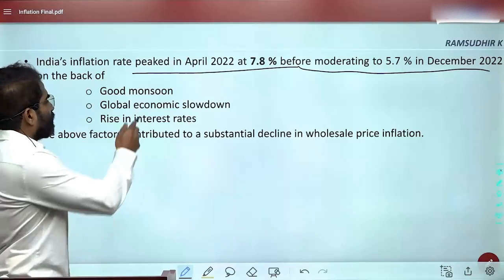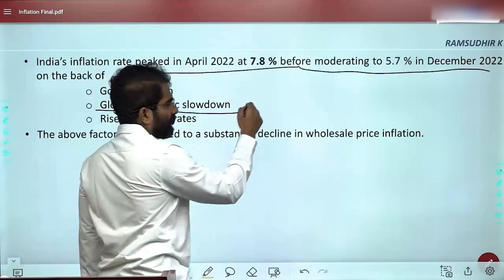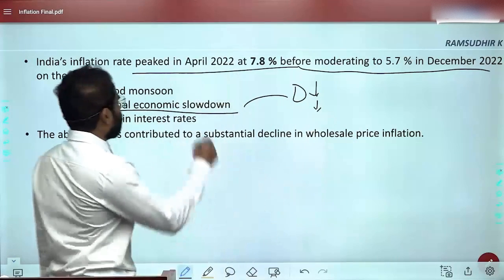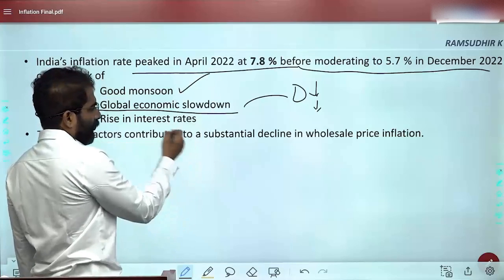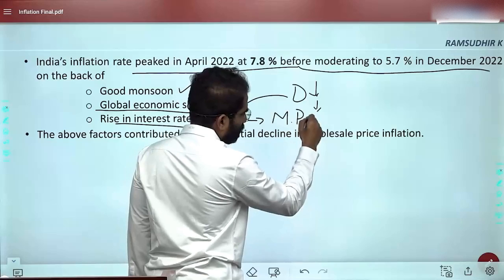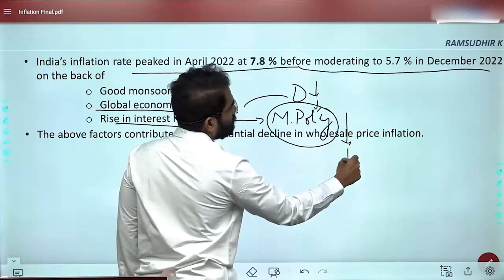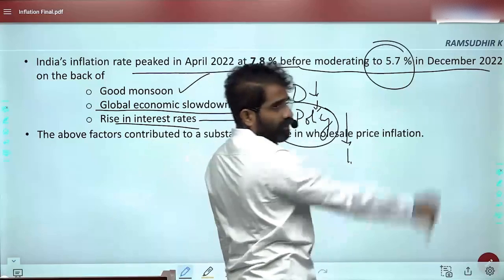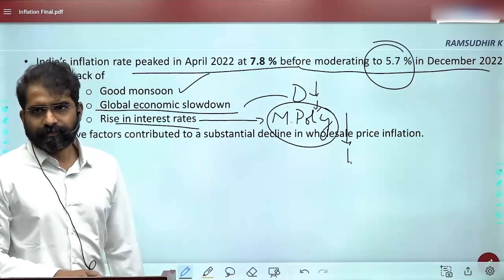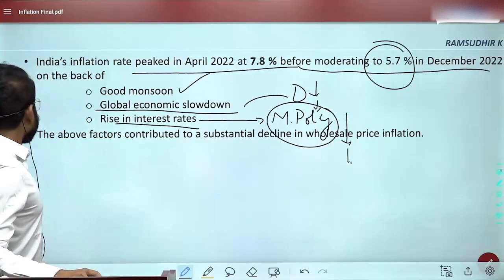The reasons given are the global economic slowdown, which reduced the demand with respect to certain aspects, then the monsoon was okay, and RBI's monetary policy. These were responsible for bringing down inflation. Very simple, nothing difficult here. Is this clear? Yes.